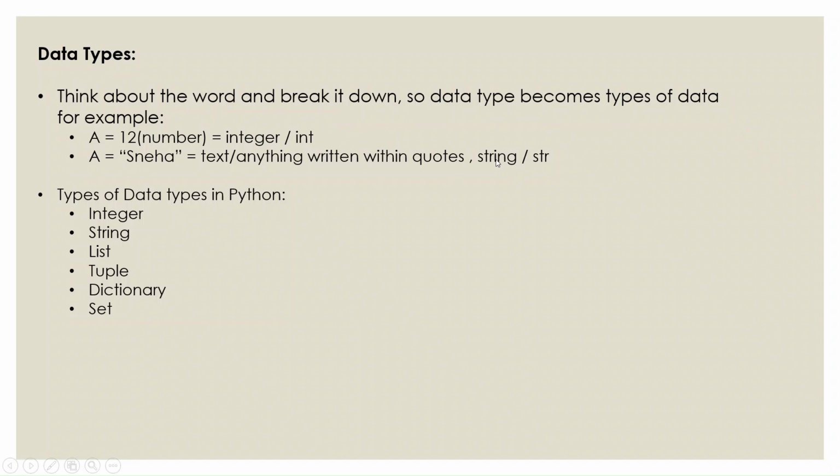Now there are not just two data types in Python, there are many, and there could be one or two more. The other one is the boolean value, which I'll be showing you ahead. It's not there here, but yes. So it's like integer, strings, list, tuple, call it anything, dictionary and set. So let's go through each of them one by one quickly.